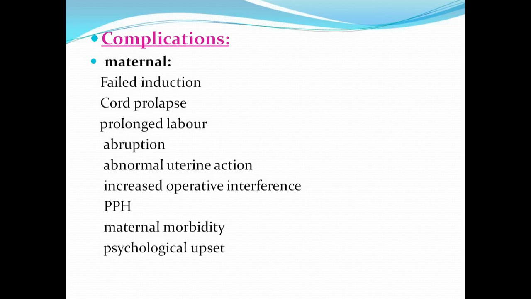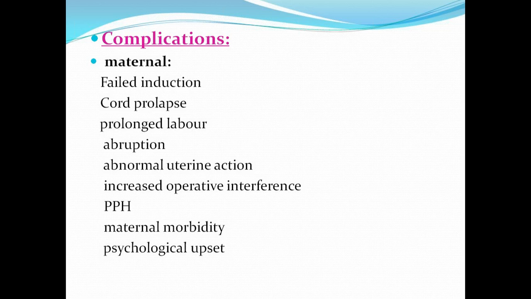So if you see the complications, you can group them into maternal complications and fetal complications. You know, induction of labor is a procedure being done on the pregnant woman. So naturally, it may have some complications if you do not perform it as per the protocols. So what are the maternal complications? The very first complication could be a failed induction.